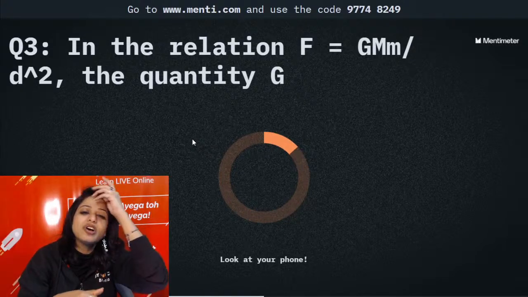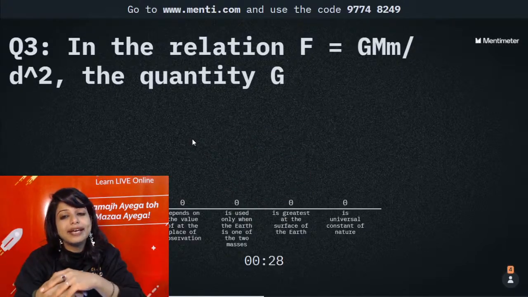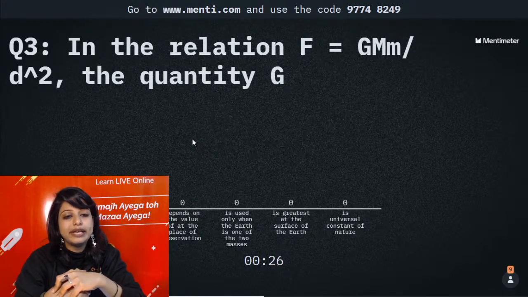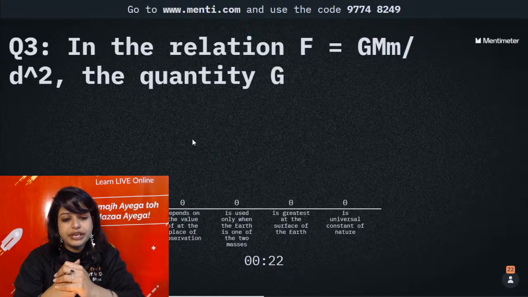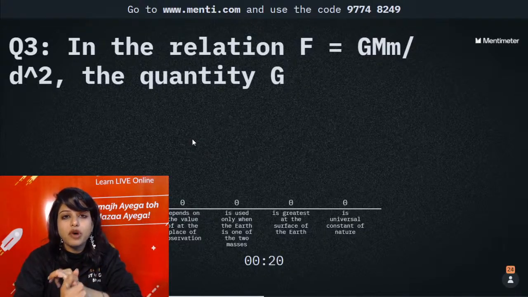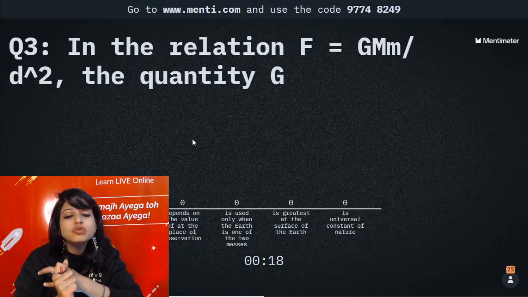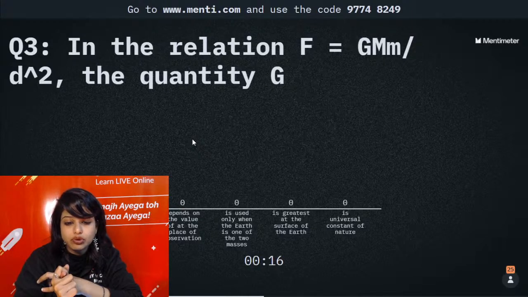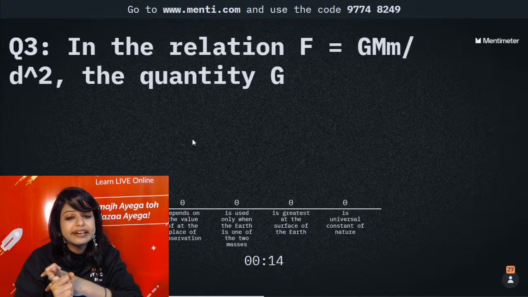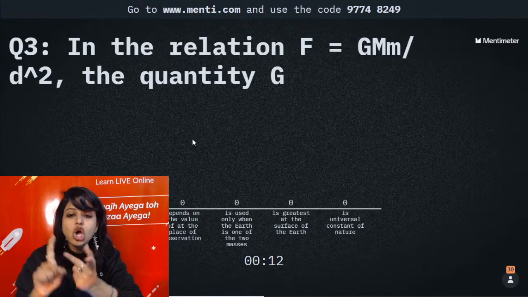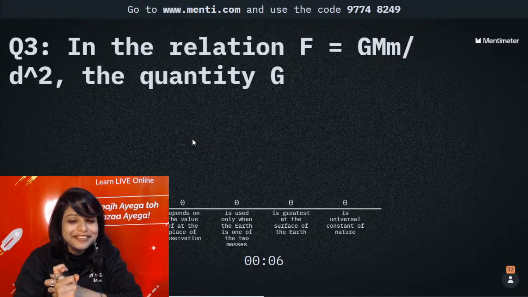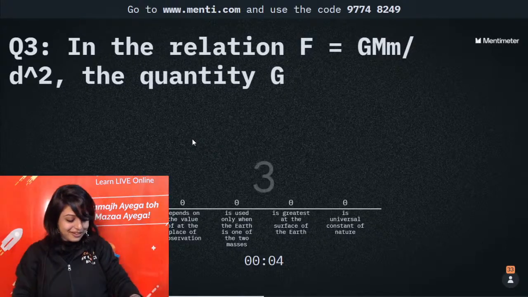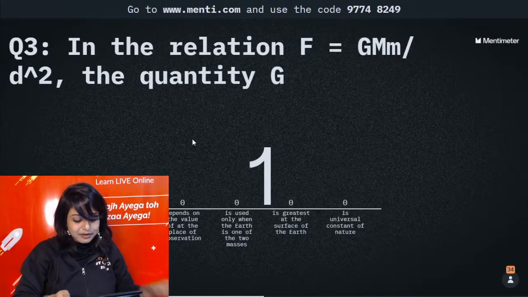In the relation F equals capital G, capital M, small m upon d square, the quantity G, what about G? It depends on the value of the place of observation. It is used only when the earth is one of the two objects. It is greatest at the surface of the earth. Or is a universal constant of nature. Please give me the correct answer. It's super easy. Come on people, come on. Go on, go on, go on.